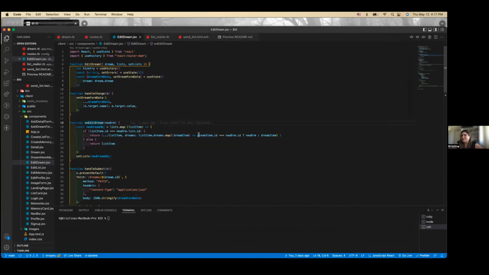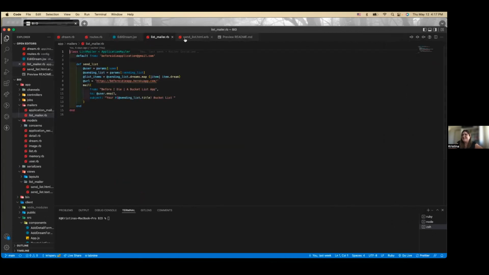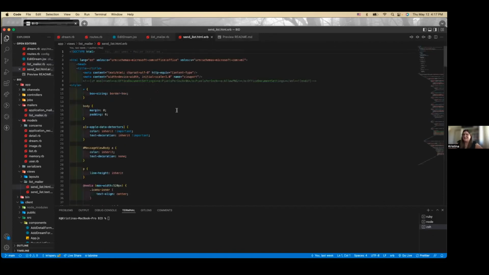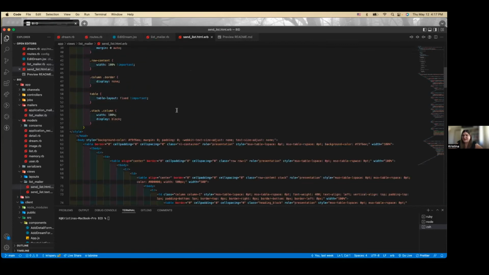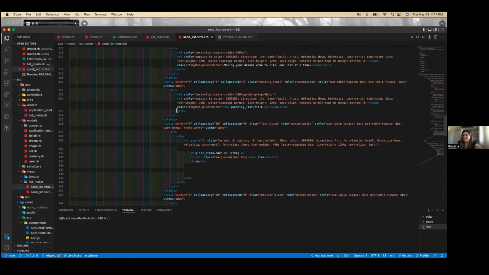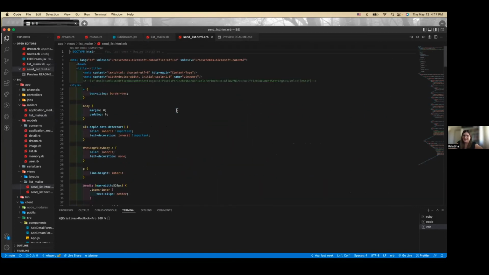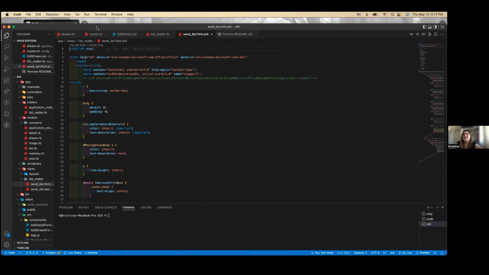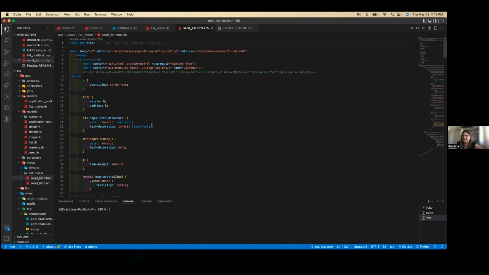And then the mailer was fun to do. The hard thing about the mailer is you actually have to write out in HTML what the email looks like. So I had to do all of this, which I actually just used an HTML generator for, so I didn't have to do it from scratch, but you really do have to write out HTML for an email. And I used Cloudinary for the upload of the images as well.